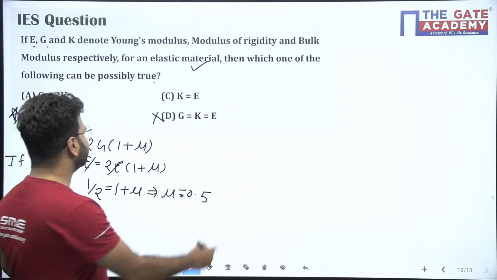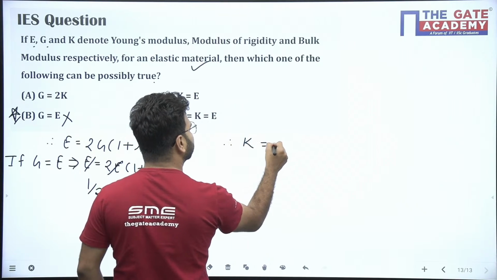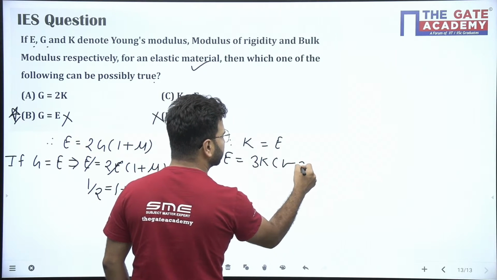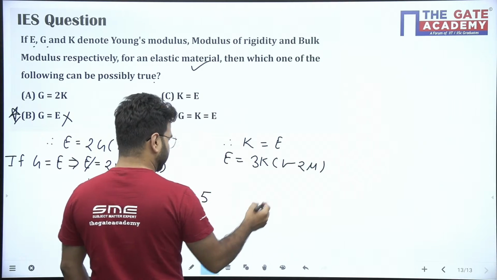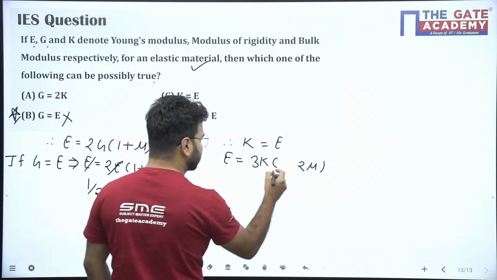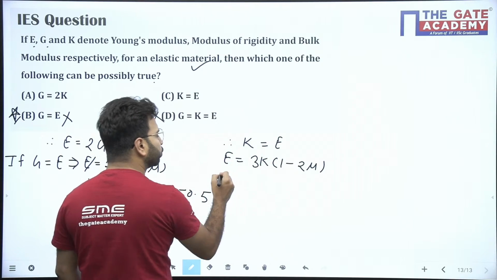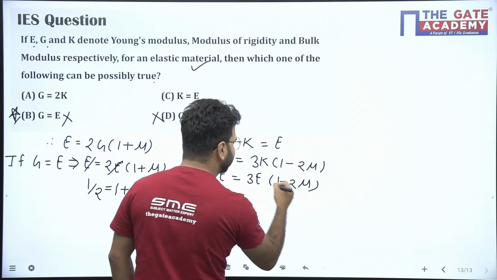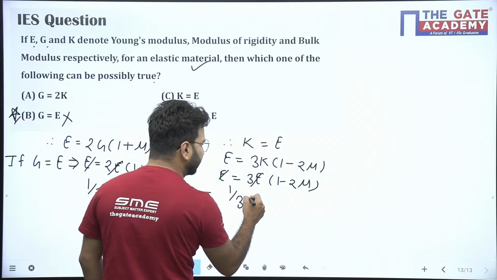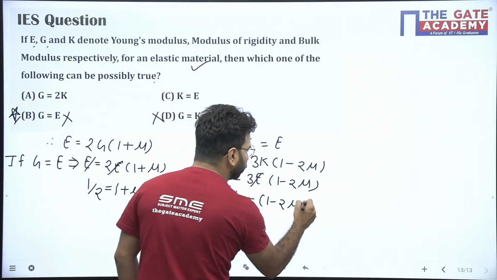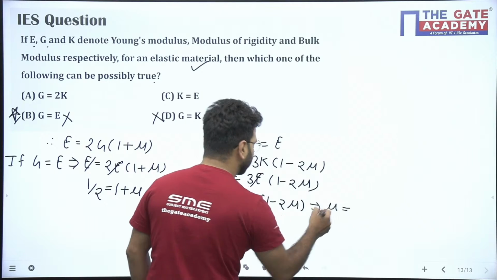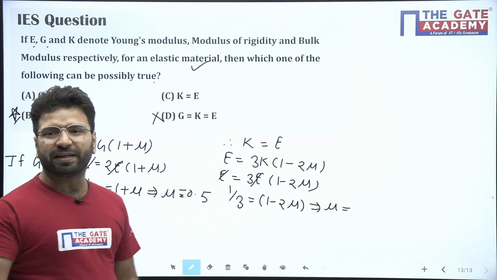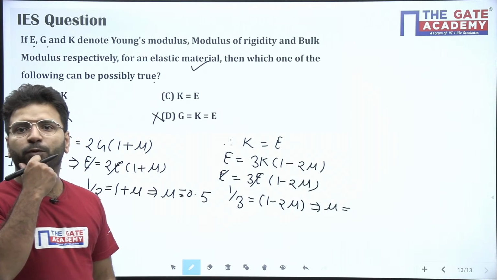Let me check with C. If K is equal to E, you know E is equal to 3K into (1 minus 2 mu). So E is equal to K, so E equals 3 times (1 minus 2 mu). E and E cancel. 1 by 3 is equal to 1 minus 2 mu. Can you tell me how much mu is coming here?